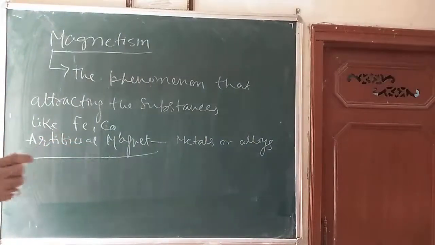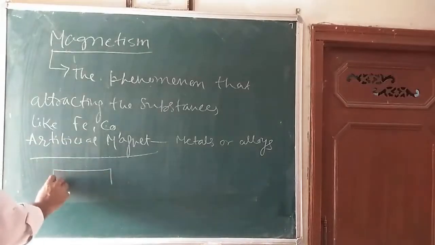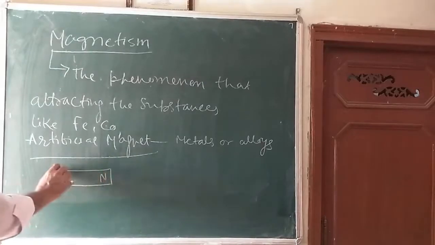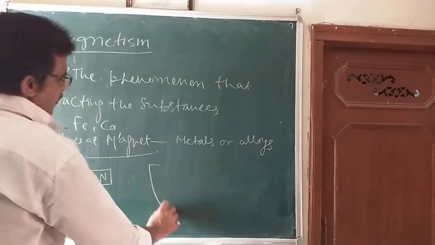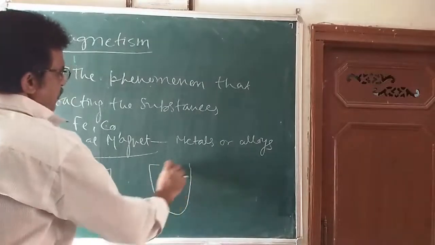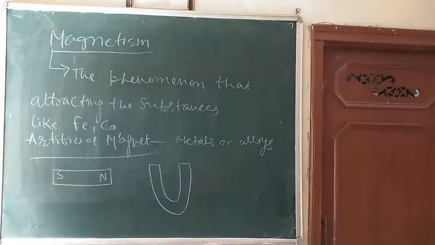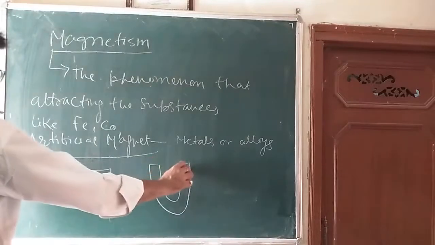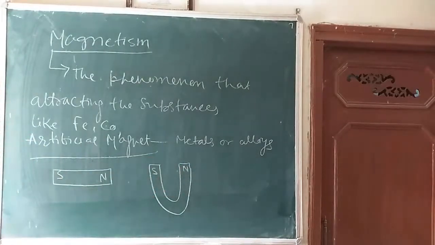There are different shapes available in the market. One of the popular magnets is called the bar magnet. Another type of magnet is the U-shaped magnet. Both types of magnets are available in our laboratory also. Every magnet has two poles, north pole and south pole. So these are called artificial magnets.